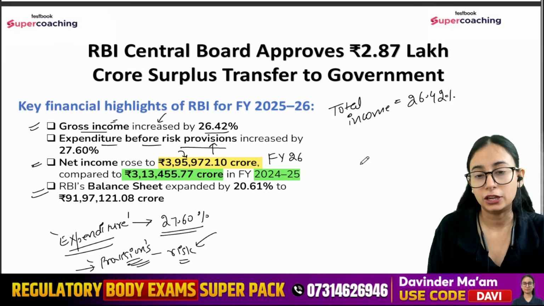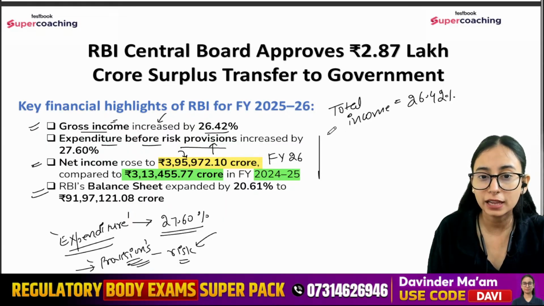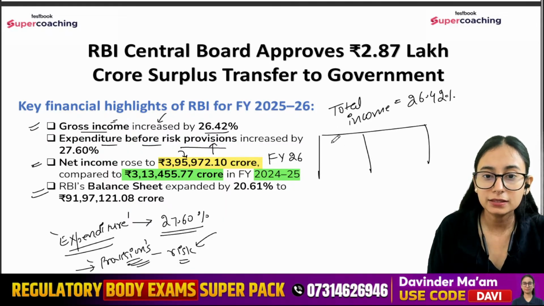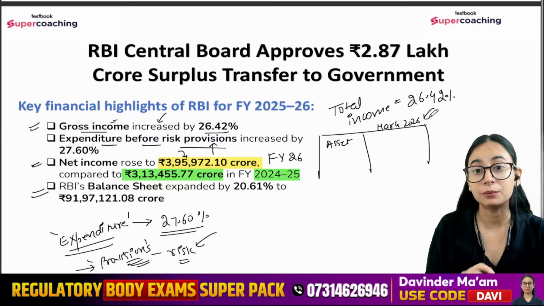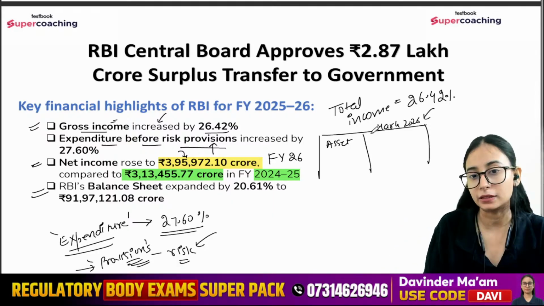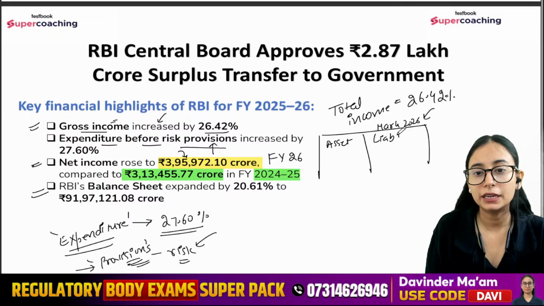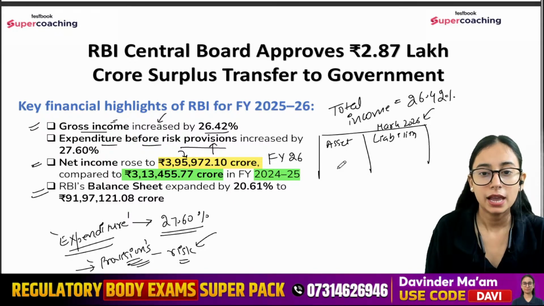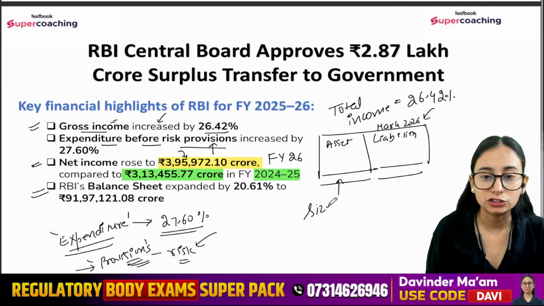The size of the balance sheet. See, what is the balance sheet? If I talk about the balance sheet, it tells all the assets as of March 2026. That means at this point of time, what was the level of my assets? What was the level of all my liabilities, right? So whatever the total of liabilities and assets is, that is the size of the balance sheet.